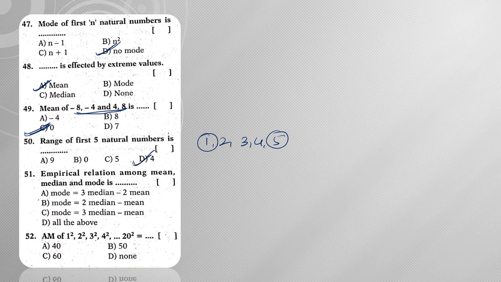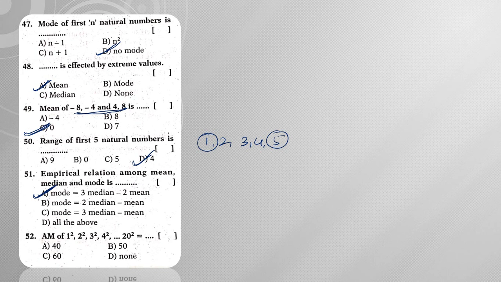Next, empirical relation among mean, median and mode is. So already we are discussing about this. So mode is equal to 3 times of median minus 2 times of mean. Next, arithmetic mean of 1 square, 2 square, 3 square and so on, 20 square.